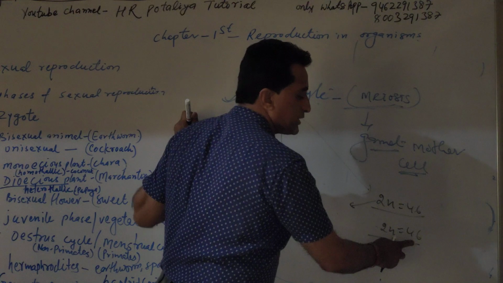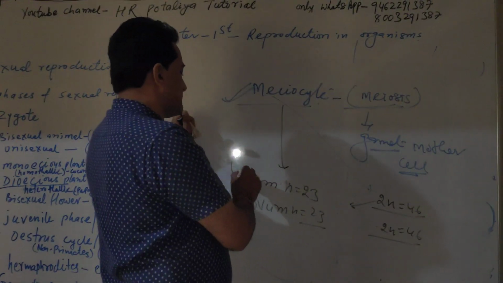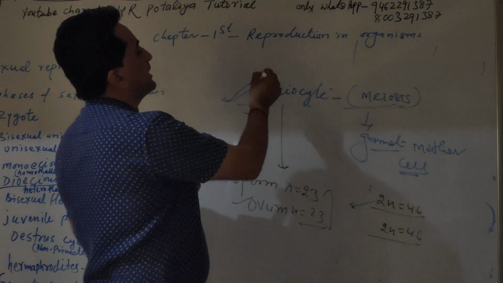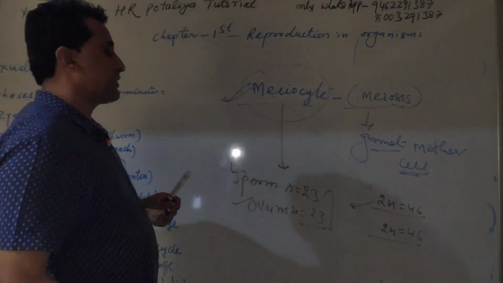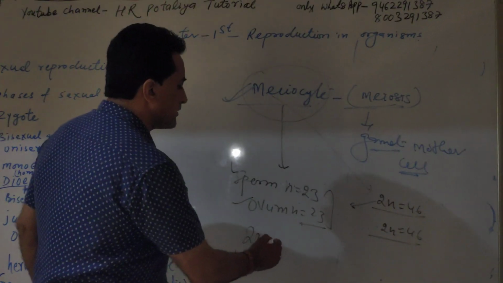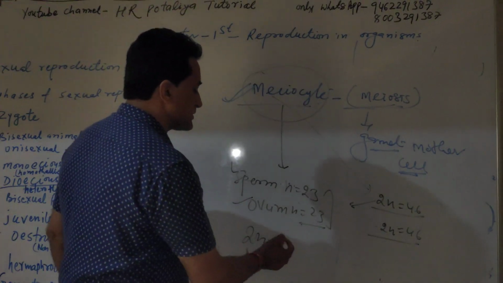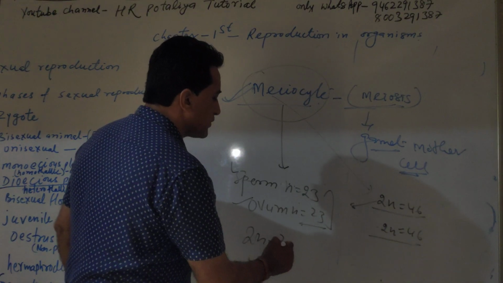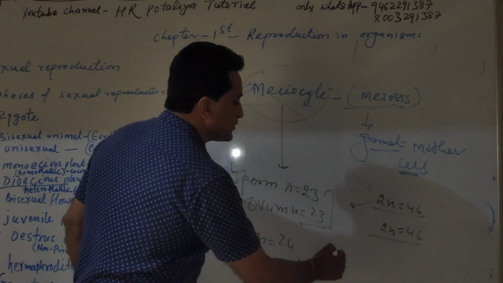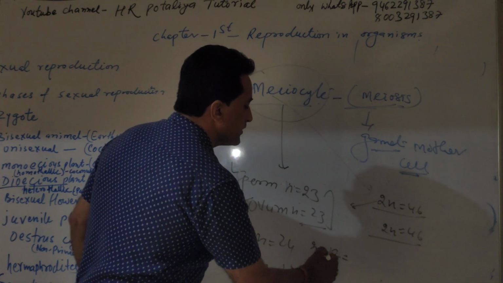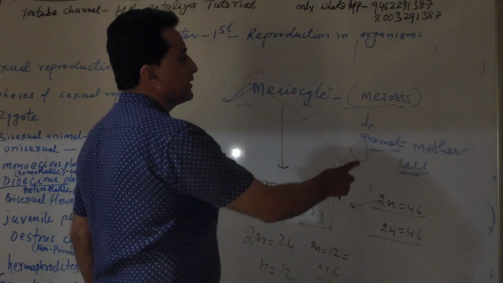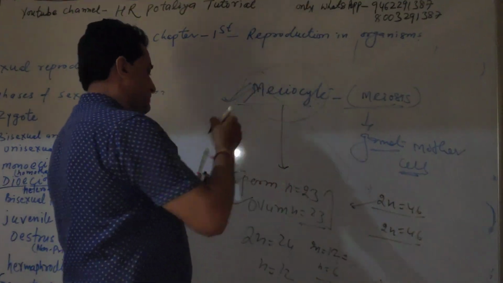Meiocyte 2n is equal to 46, but the gametes, sperm and ovum, have n equal to 23 and 23, and that cell is specially known as the meiocyte. For example, in another example, 2n means the number of chromosomes, suppose 24, then the gamete contains 12 chromosomes. If 2n is 12, then n is 6 chromosomes. The primary or mother gamete cell is known as the meiocyte.